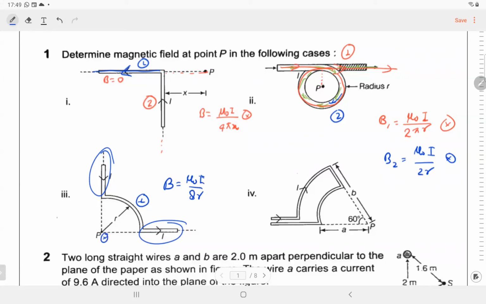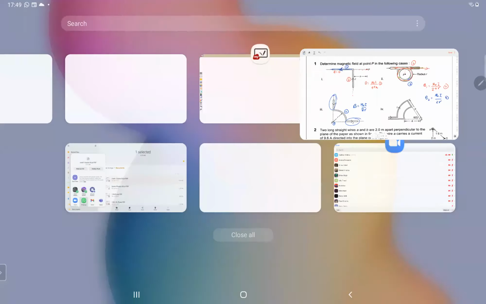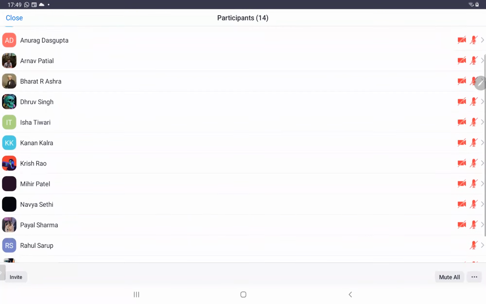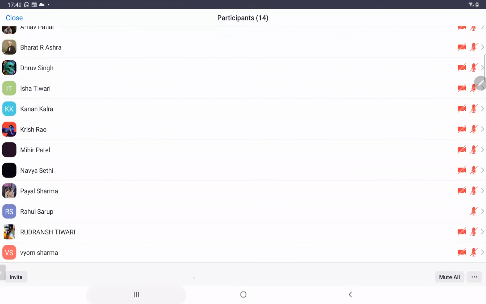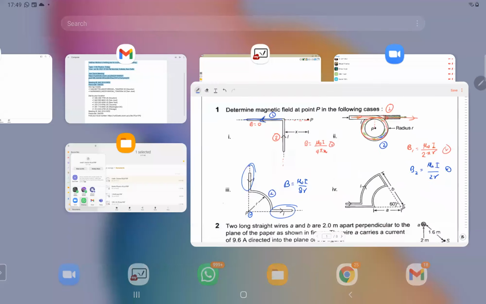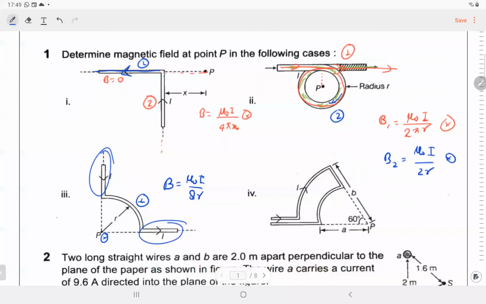Okay, wire number 4. Krish, wire 4. What is the direction and what is the magnetic field? You have to calculate the net magnetic field and you have to calculate the direction also. So this is actually a circular arc. The current is coming from above, then in a straight wire, and then it will go in this direction. That will be the path of the current.